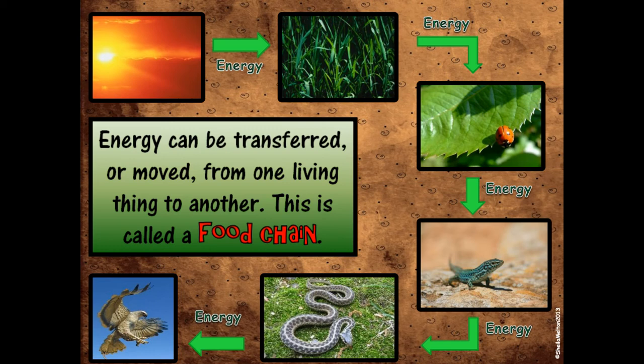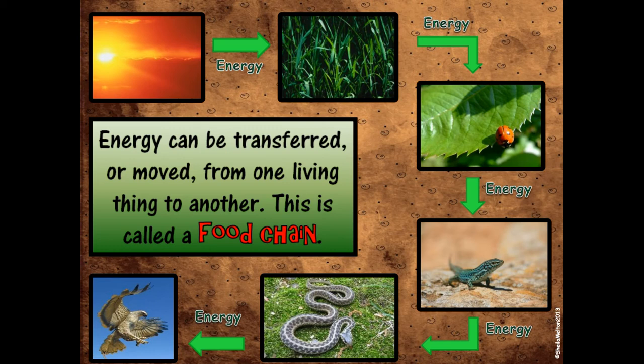The sun gives energy to the plant. The plant gives energy to the ladybug. The ladybug gives energy to the lizard. The lizard gives energy to the snake. And the snake gives energy to the hawk. Wow, that is a food chain.